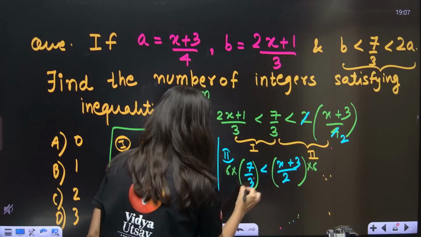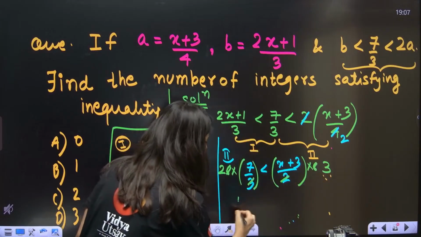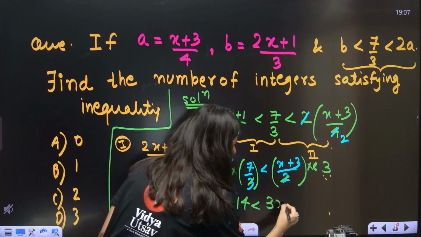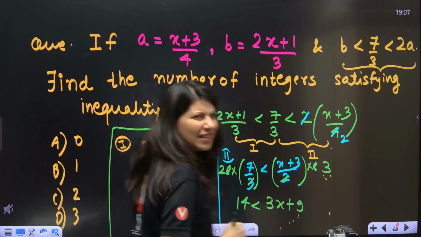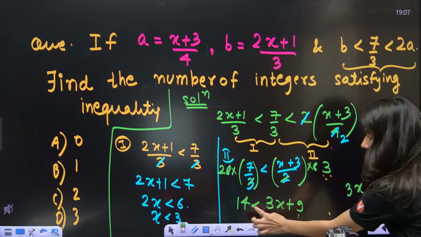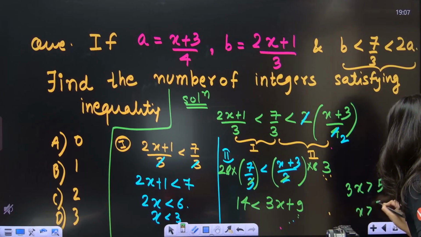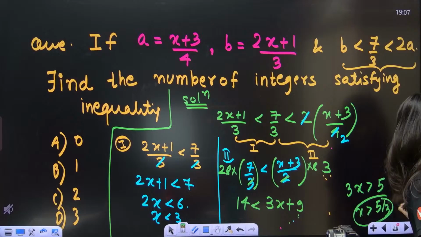Correct? So 3 ones are 3, 3 twos are 6. 2 ones are 2, 2 threes are 6, now multiplied. 7 twos are 14 and this is 3x plus 9. 14 minus 9 is what? 5. So 3x will have the greater sign. 3x greater than 5. X is greater than 5 by 3. This is your second inequality.